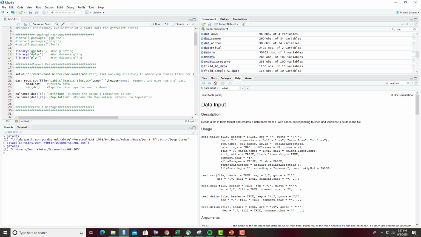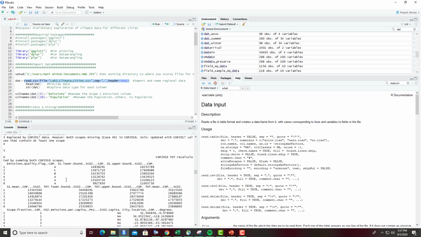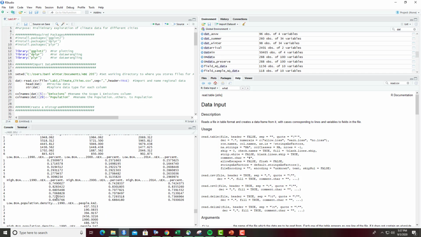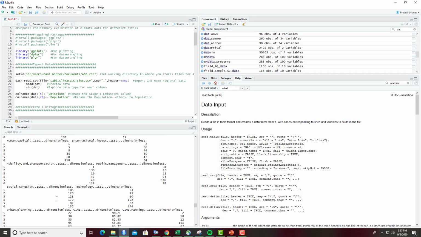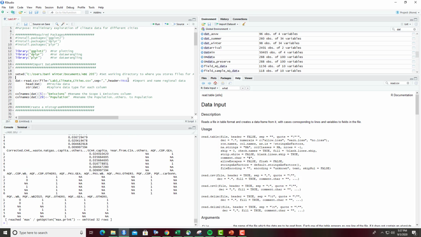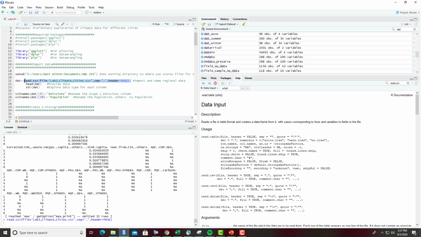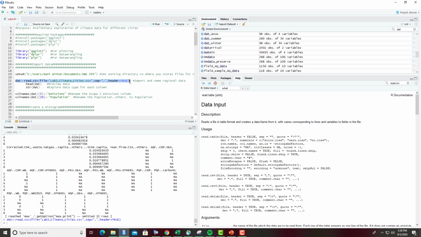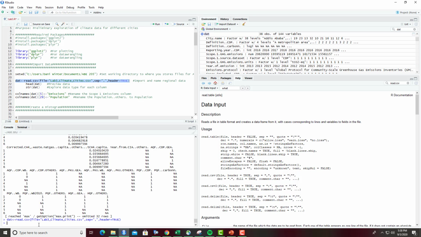It's important to note that you do need to assign your data to an object to work with it in a script. If I just run this piece of code without assigning this CSV to dat, I've just imported my CSV, but there's not really anything I can do with it at this point. I can just see it, and now there's no way for me to call this data back other than running it one more time. If I assign this data to an object, then I can reference it. So now I've assigned it to dat.